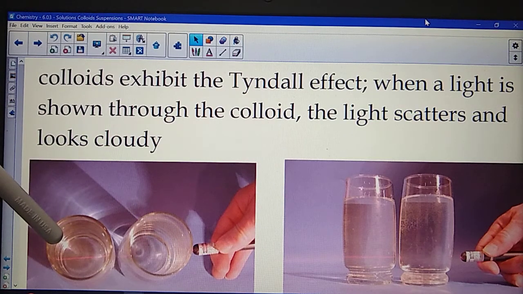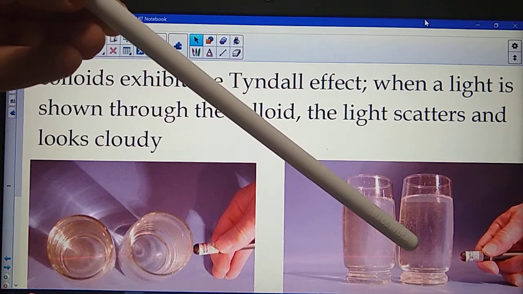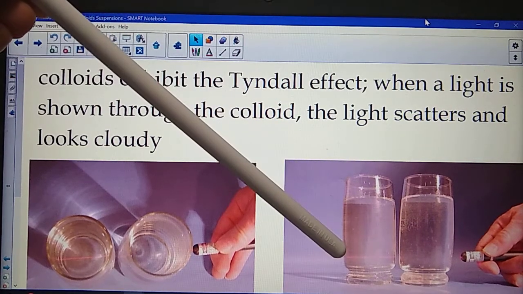Over here, we have a colloid, and you might be able to make out that there's a red beam going through it. We can see the laser because as the laser runs through here, it hits a colloid, it gets dispersed, the light is scattered, and we can see it. Over here, it's from the side, again going through the solution. We don't see the beam. It hits the colloid, we can now see the laser beam.